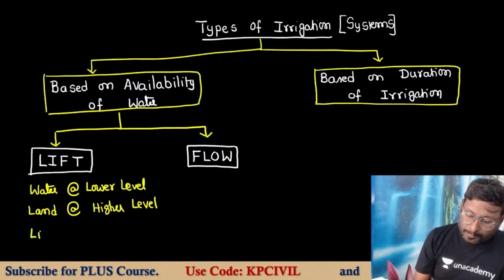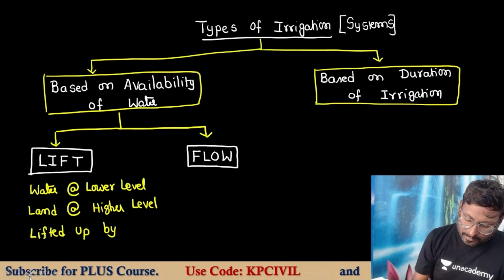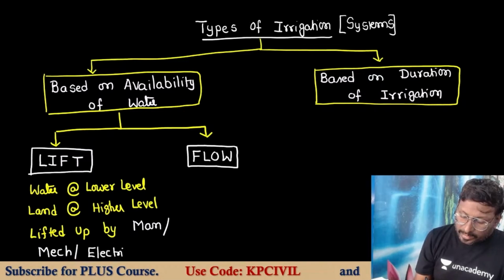So water is lifted up by, how can we lift up the water? Manpower, mechanical power, electrical power.